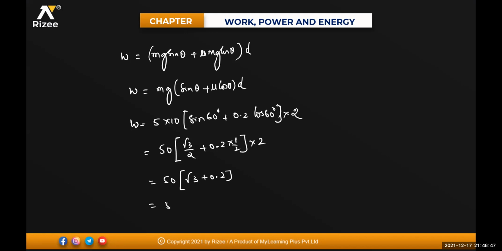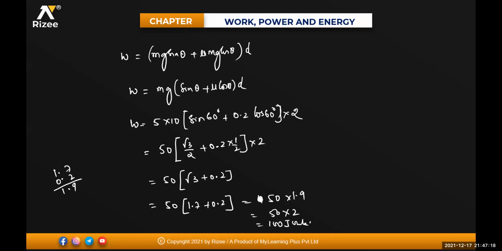So this is approximately 50 into 1.7 plus 0.2, which is 1.9. 1.9 is approximately 2, so it is 50 into 2, that is 100 joules. Near to 100 joules.